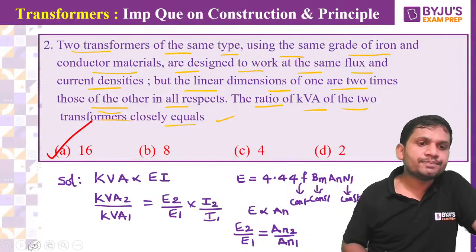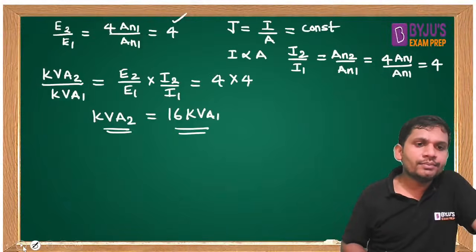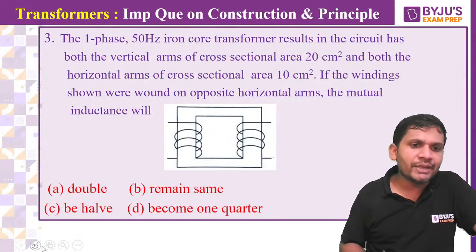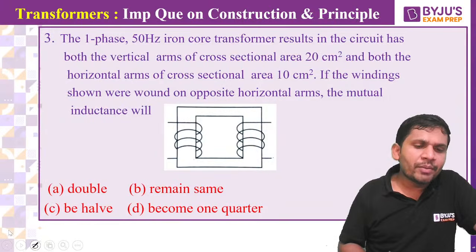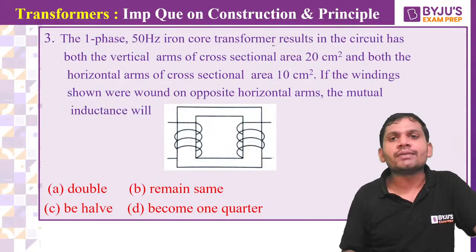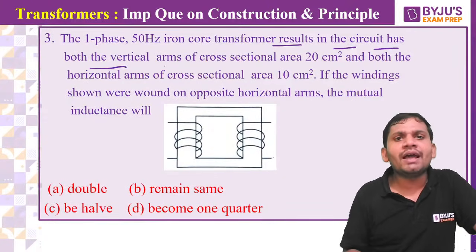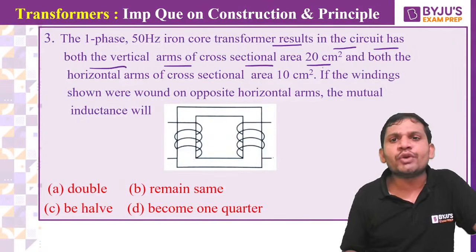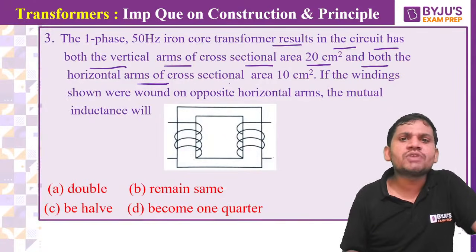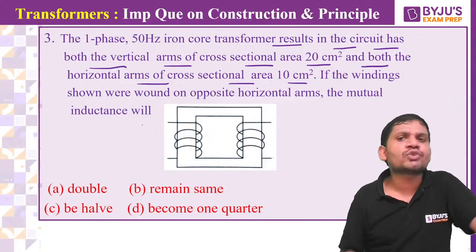One more question is displaying on the screen, students. Let me check how many students can respond. The single phase 50 Hz iron core transformer has both vertical arms of cross sectional area 20 centimeter square and both horizontal arms of cross sectional area 10 centimeter square.